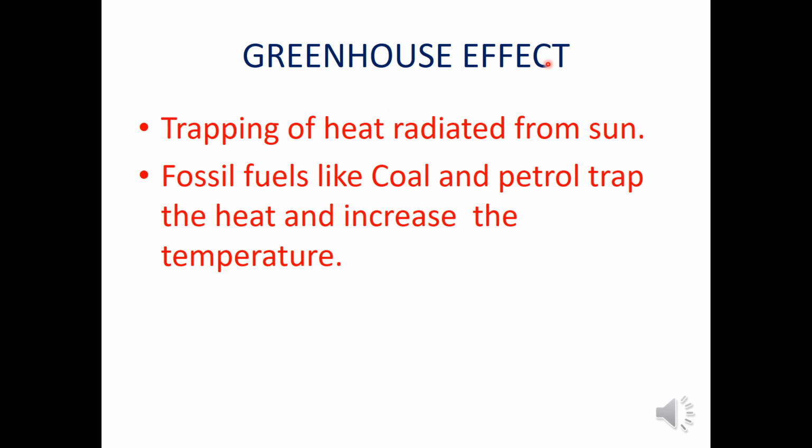What is greenhouse effect? Greenhouse effect is trapping of heat radiated from sun. How does it happen? When we burn the fossil fuels like coal and petrol, they release gases like carbon dioxide and methane, and these gases trap the heat and increase the average temperature of the earth. Earth acts like a greenhouse.